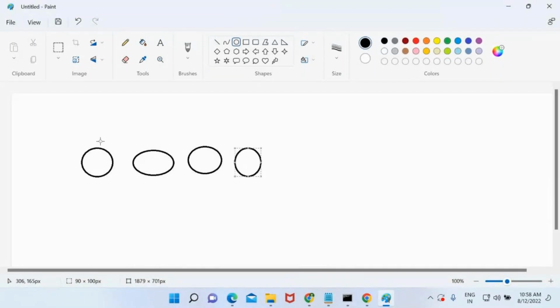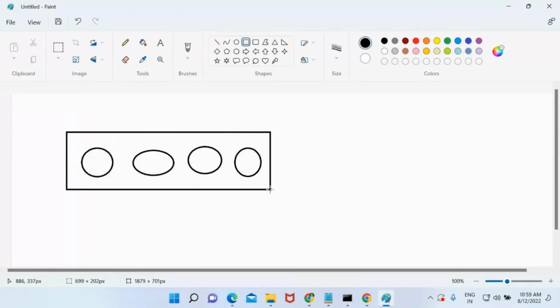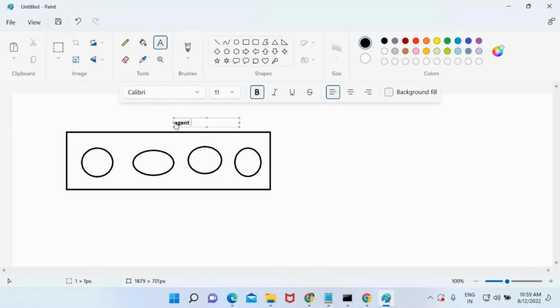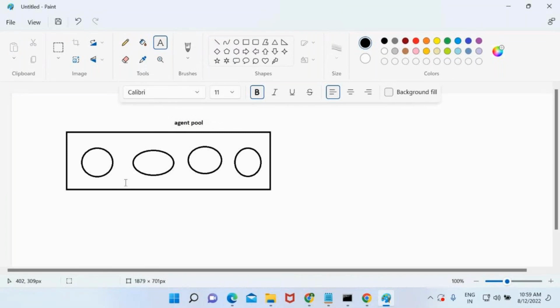These four VMs, whenever I run the pipeline, what happens is I'm just running on one VM. If this is getting busy, I want the pipeline to be executed on this VM. Whenever I give a new request, the new request goes to the second VM. If this is busy, I want the pipeline to go to the third one. Basically, how the request goes to these different VMs: first, I will keep everything in a pool. This is called agent pool. Inside the agent pool, what do you have? Agents. Those VMs are nothing but your agents.